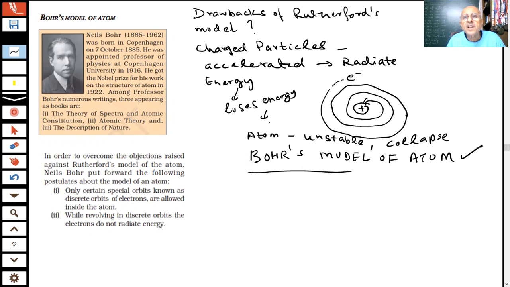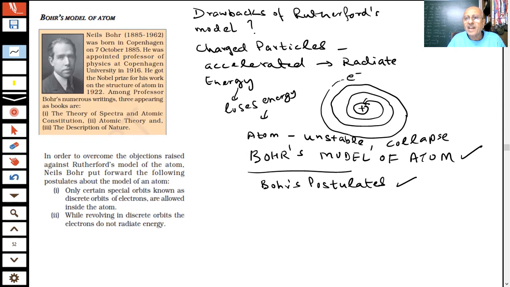In order to overcome this main problem, the drawback of the Rutherford model, Bohr proposed certain postulates which are called Bohr's postulates, or Bohr's model of the atom.